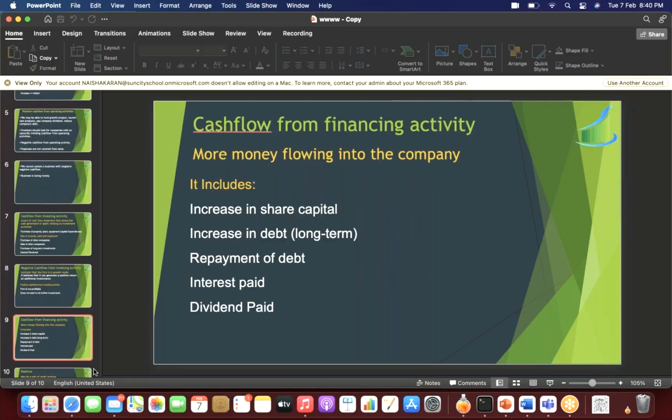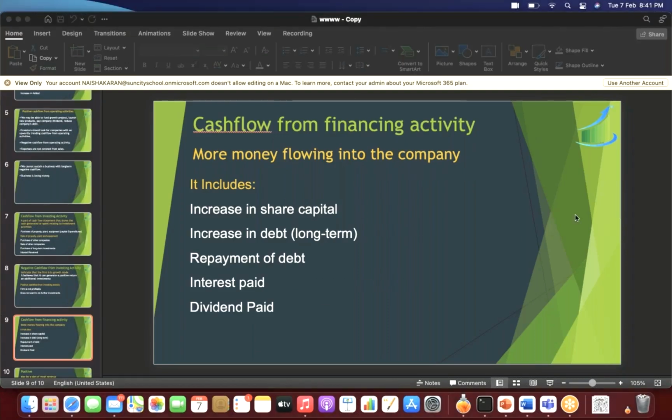Right. Now, what do I mean by financing activity? The way we discussed, what I mean by investing activity is when I am putting in my money in machinery, plant, equipment, say factory, say property, etc. That is a part of my investment.